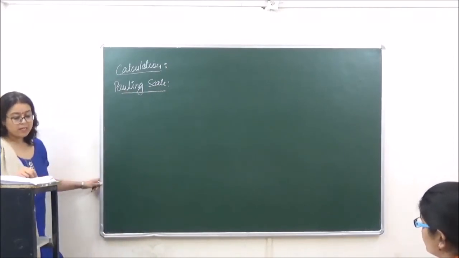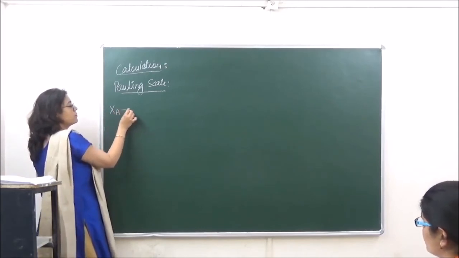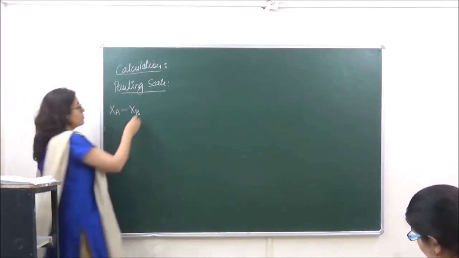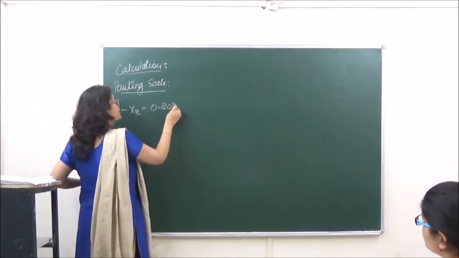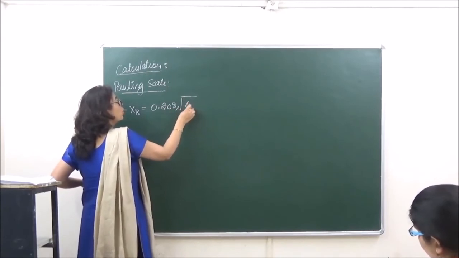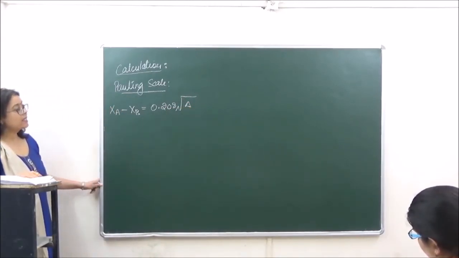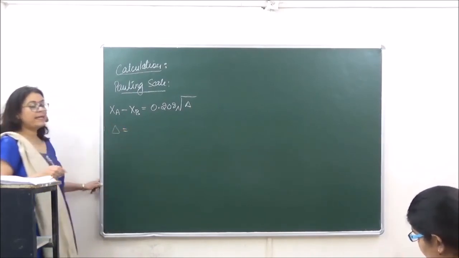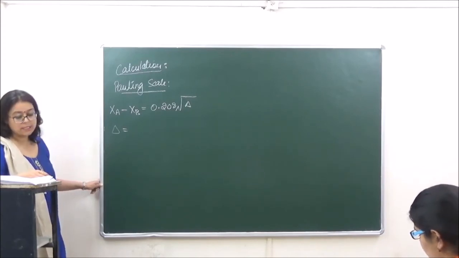According to that, the electronegativity difference between two elements A and B can be given as 0.208 into the square root of delta, where this delta is calculated by taking into account the bond dissociation energies.